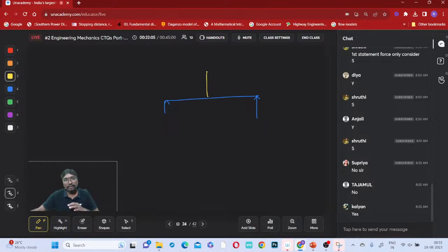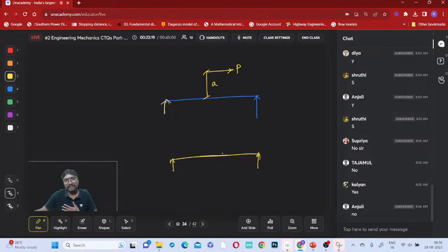This is the load you are having. Suppose a load P is acting at a distance of A. This kind of question is also important from the university examination point of view. Then you can shift this load like this, P, and apply the moment P into A like that. Have you done this?